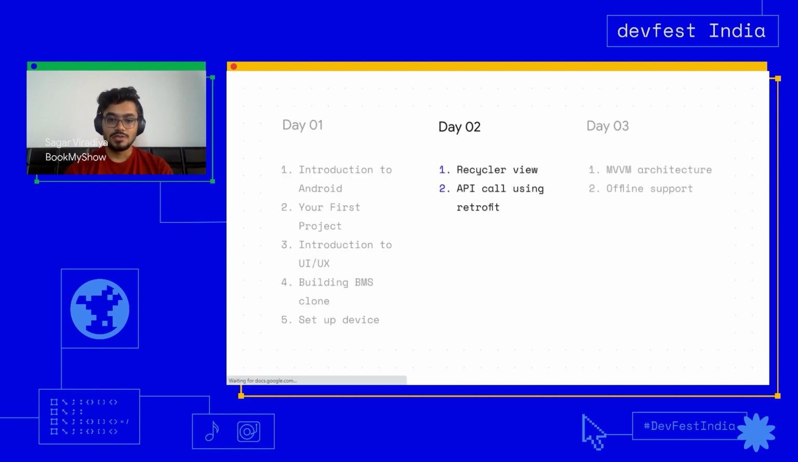Talking more about day two, what we'll be covering: tomorrow we'll cover hitting the actual API and getting data from the server. It will be really interesting, so don't miss that. Tomorrow and the day after, these concepts would be really helpful to you. They're advanced concepts that you shouldn't miss. So we really hope to see you tomorrow and the day after.